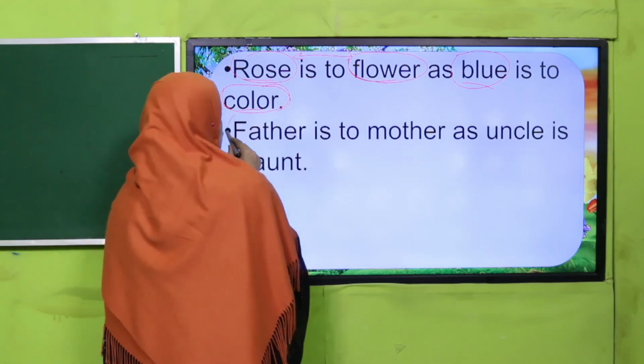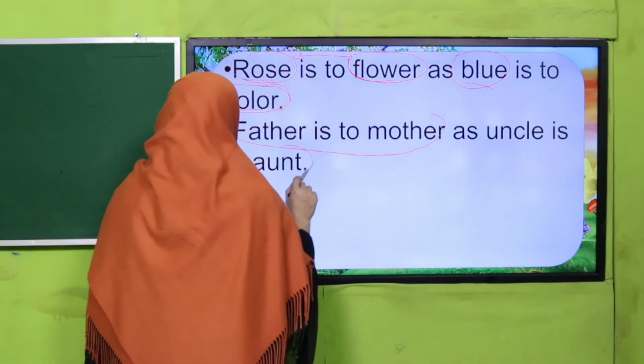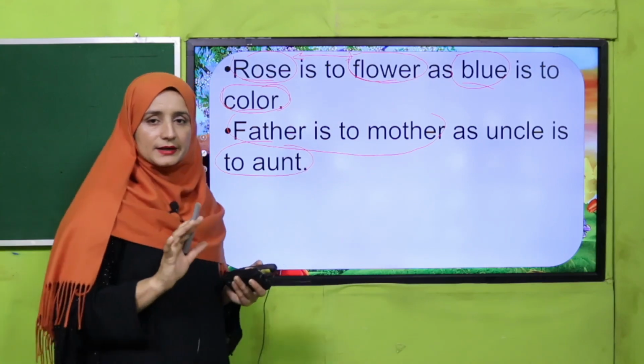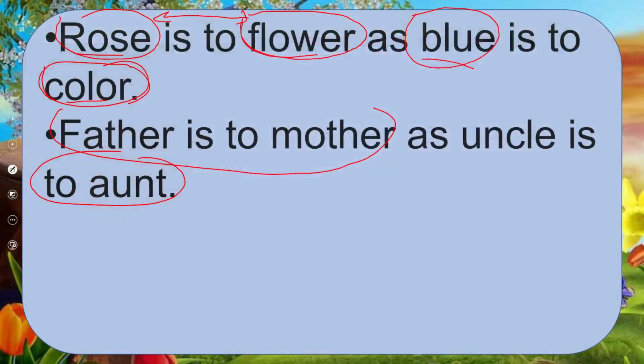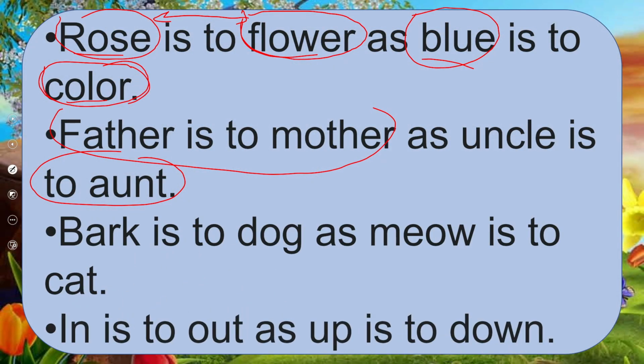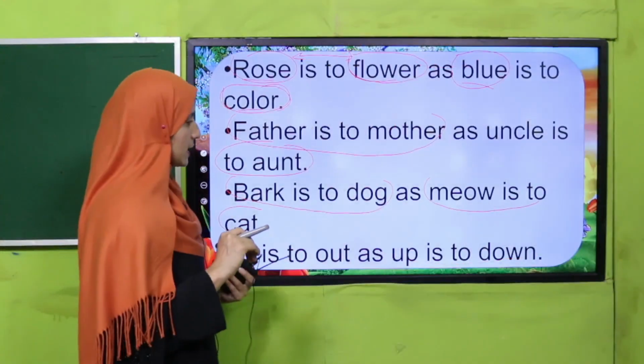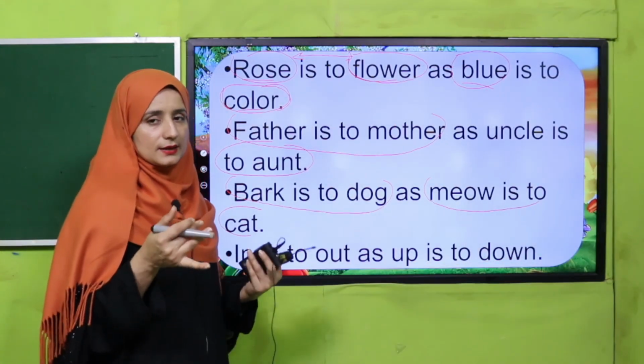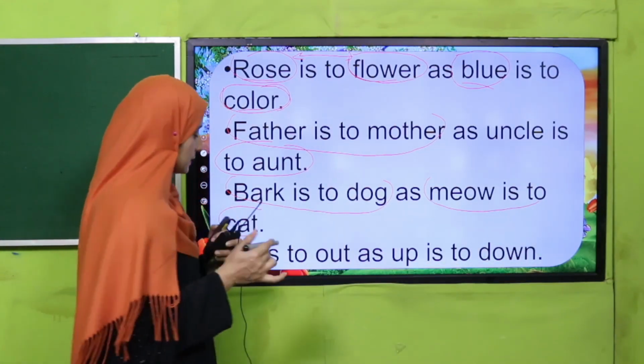Like father is to mother as uncle is to aunt. Got it, my dear students? Are you getting it? Next one. Bark is to dog as meow is to cat. Okay, bark is to dog. What is the voice of a dog? Dogs are barking. And how is a cat giving sound? A cat is mewing. Got it?